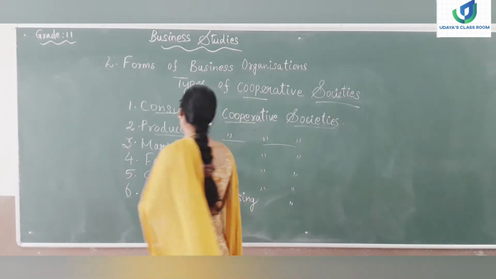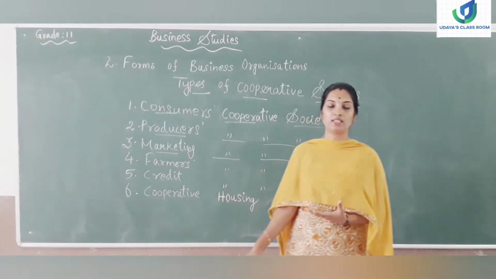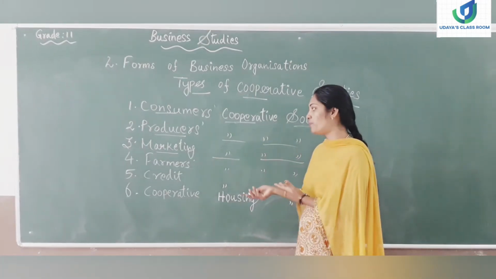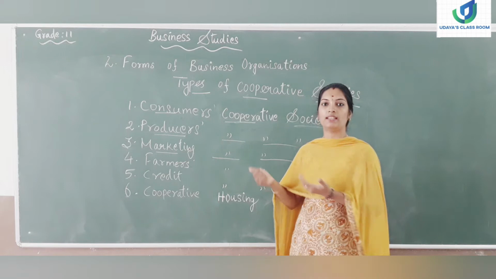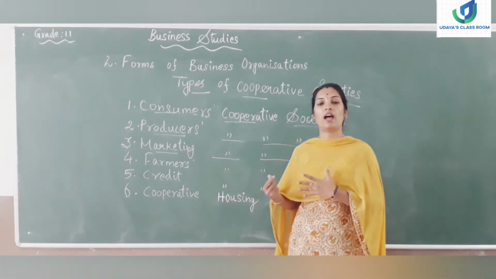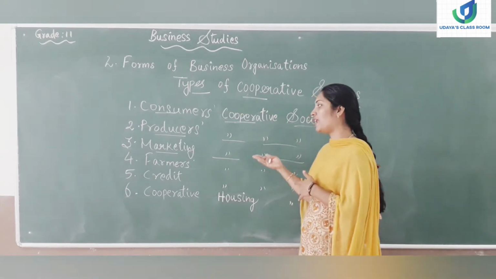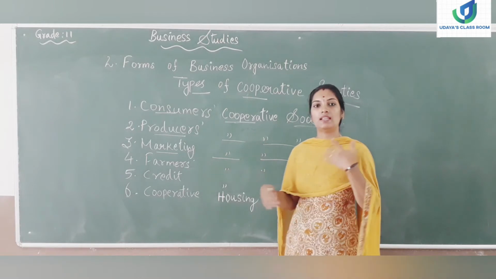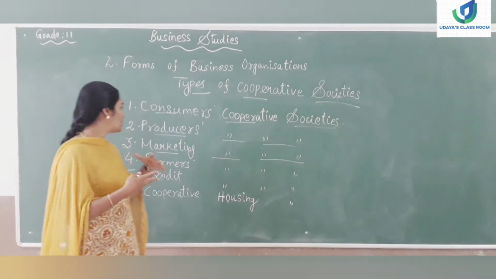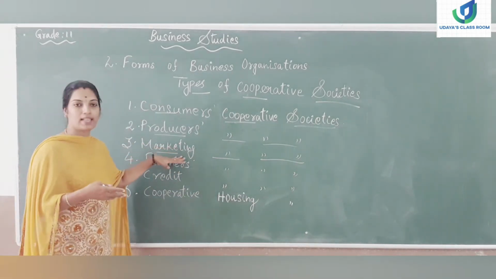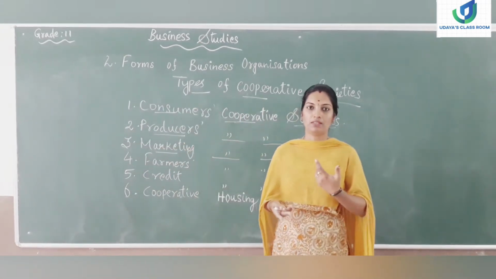Moving on to the next cooperative society, marketing cooperative societies. This marketing cooperative society will be helping the small producers. After producing the goods, they can sell their products in this cooperative society market. They will have a very good platform to sell their produced goods. So they can eliminate the middlemen also, and easily fight against the large scale producers. Okay, so it will be very much helpful for the small scale producers. If they earn any profit, they can distribute it among the members.